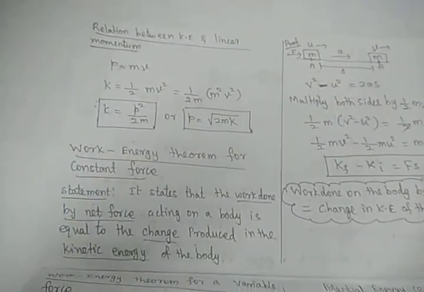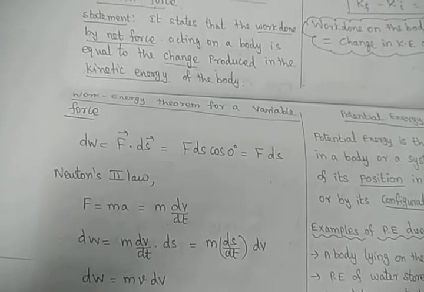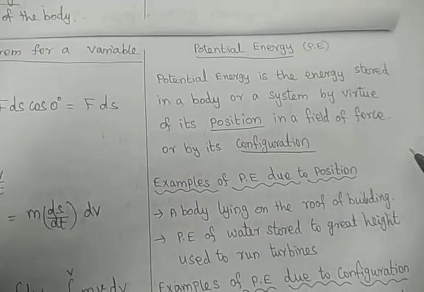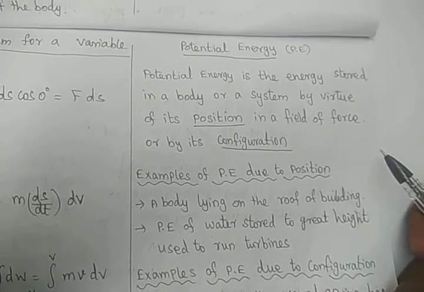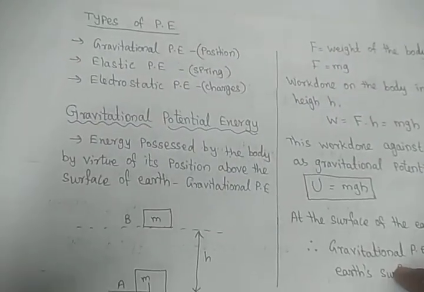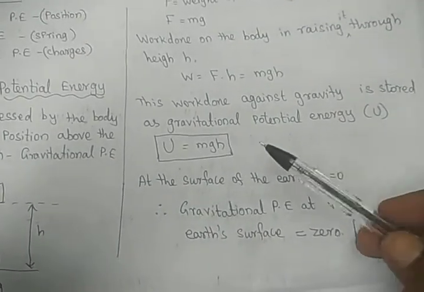So in this video we clearly studied the work energy theorem for the constant force and the variable force, and finally what potential energy is: the energy possessed by a body at rest. It is calculated with the position as well as the configuration. Then we derived the gravitational potential energy equation. That means simply the potential energy expression is mgh.